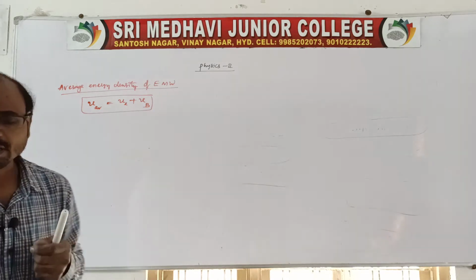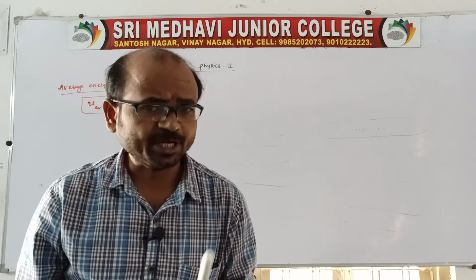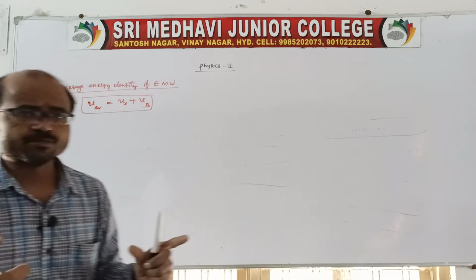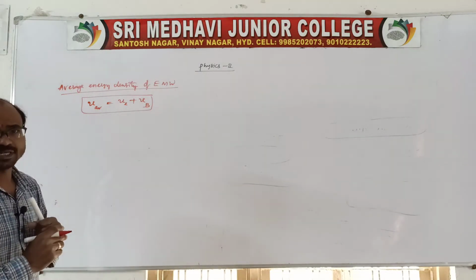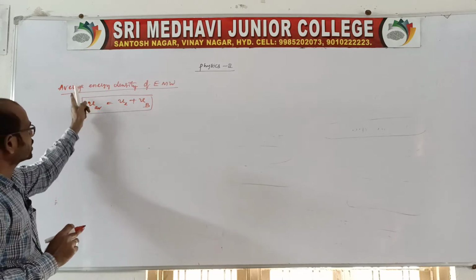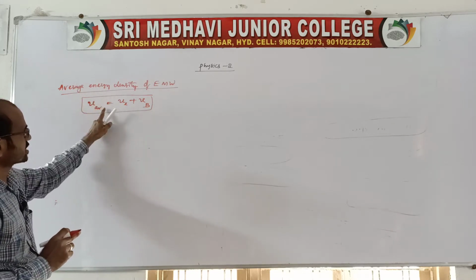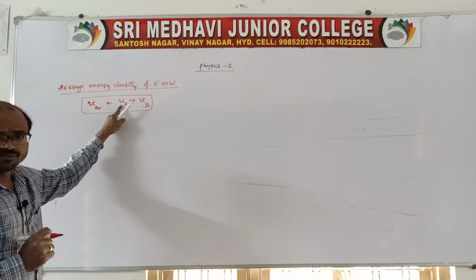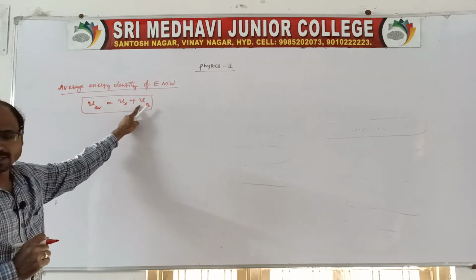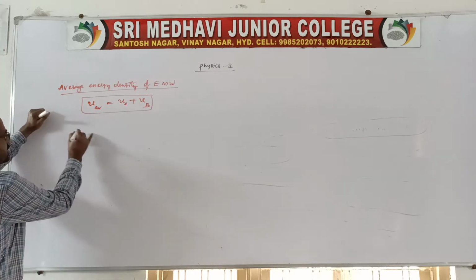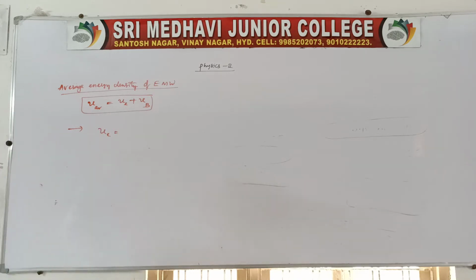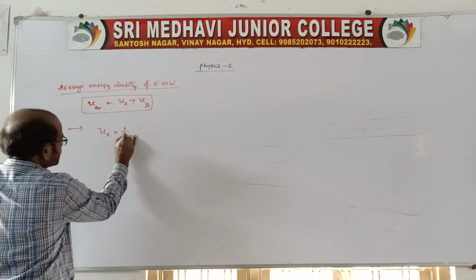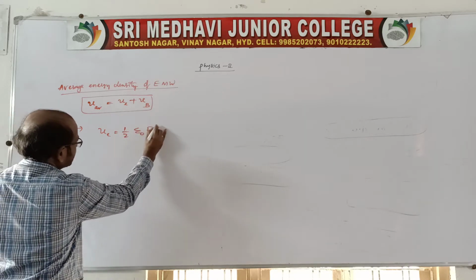In the case of an electromagnetic wave propagating in a medium, the energy is distributed equally between the electric field vector and the magnetic field vector. So the total or average energy density is the sum of the energy of the electric field vector and the energy of the magnetic field vector. For the electric field, this is there in the capacitor chapter: energy density is 1 by 2 epsilon naught E square.